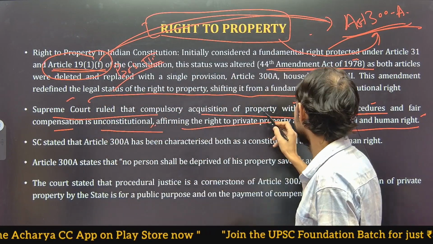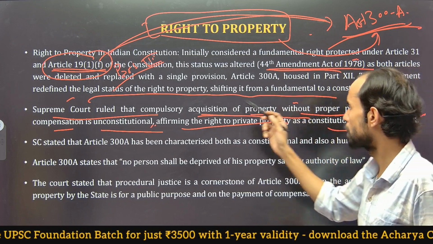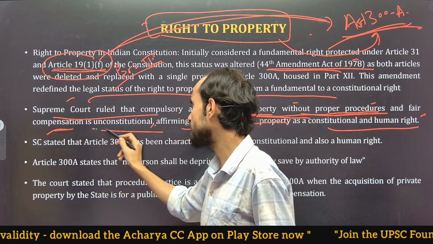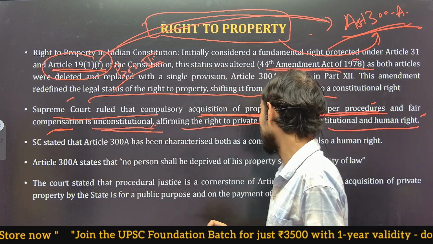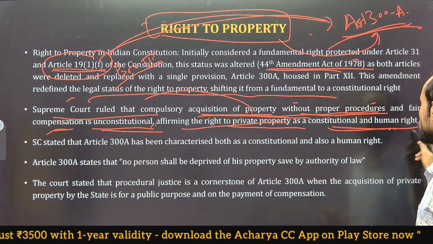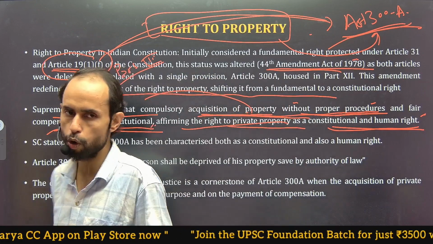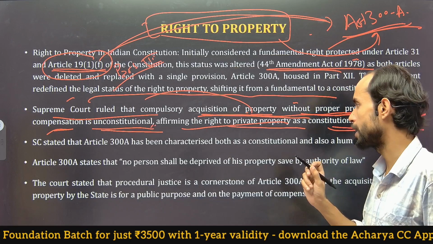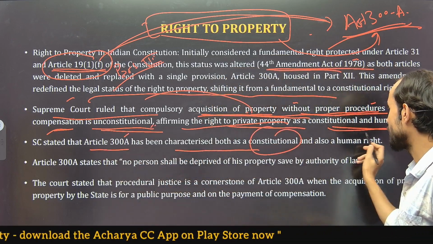It said that compulsory acquisition of the property without the proper procedures or the fair compensation is unconstitutional in nature. It goes against the basic premises of the Constitution. That's why Supreme Court was affirming the right to private property here as a constitutional and a human right. So the question can be asked: as per the recent Supreme Court ruling, right to property is a constitutional right as well as a human right. As they stated, 300A has been characterized both as a constitutional and a human right.